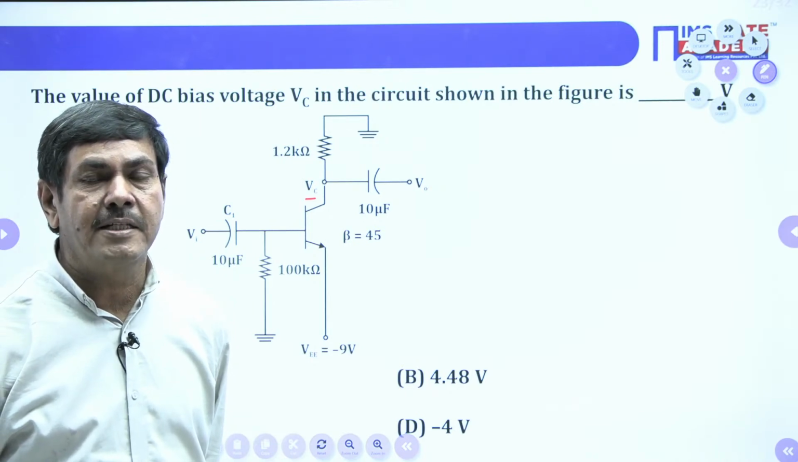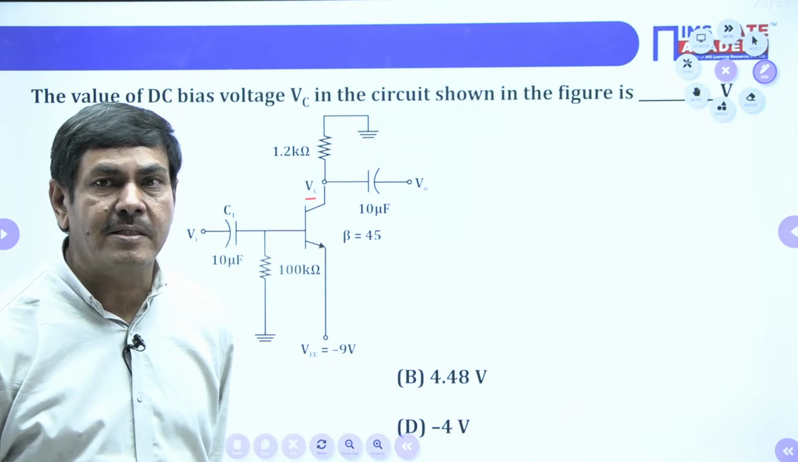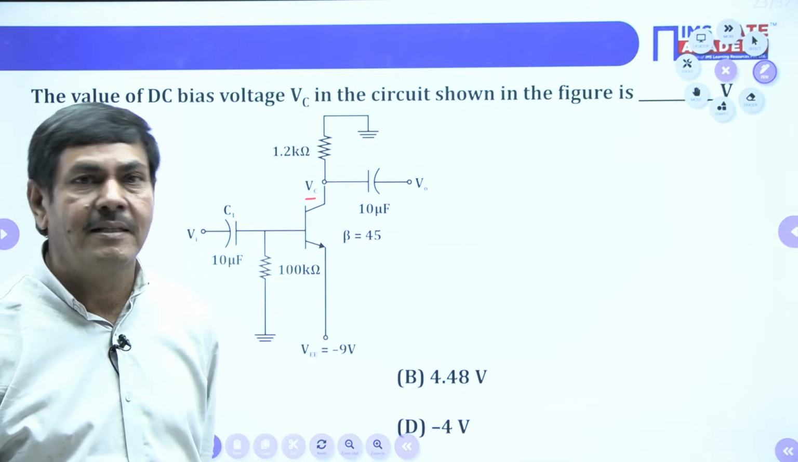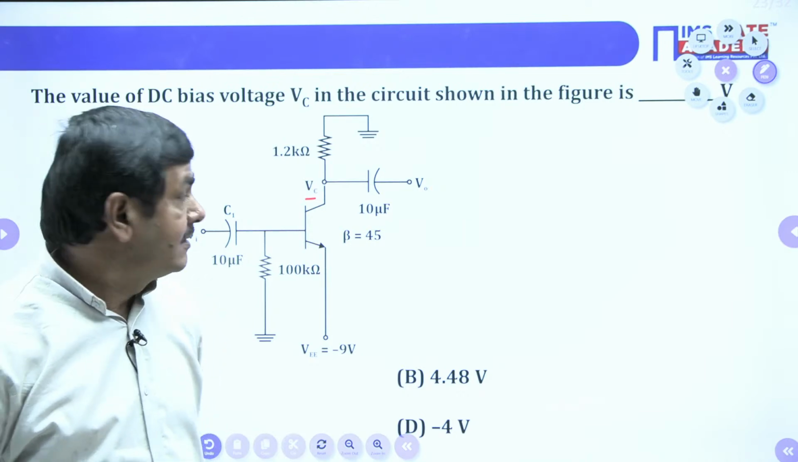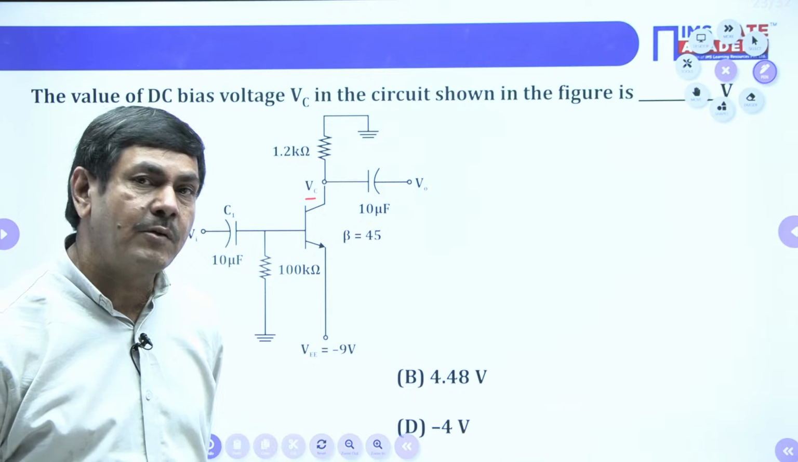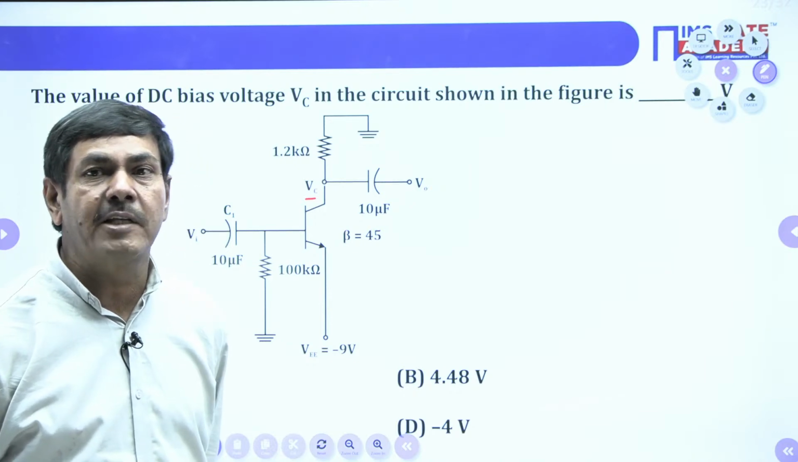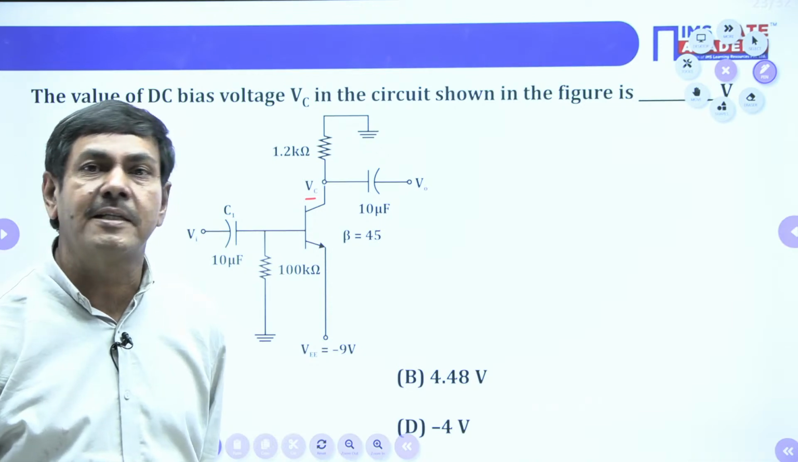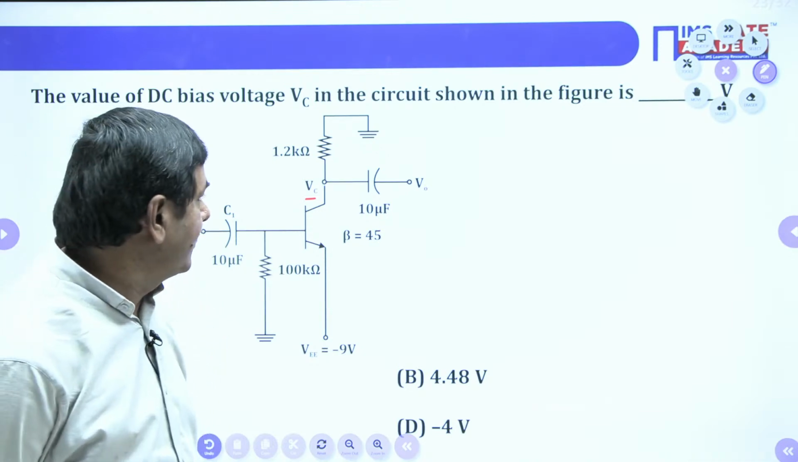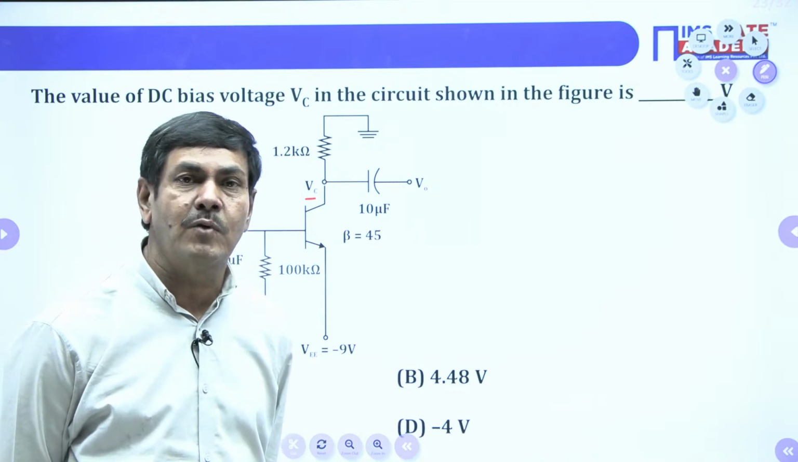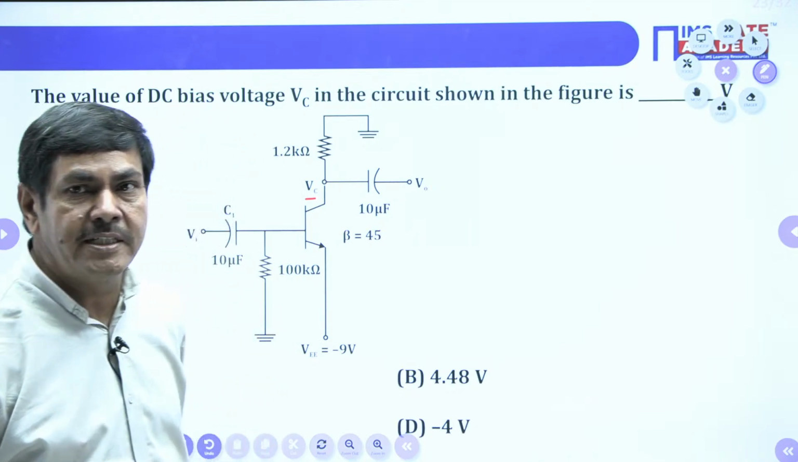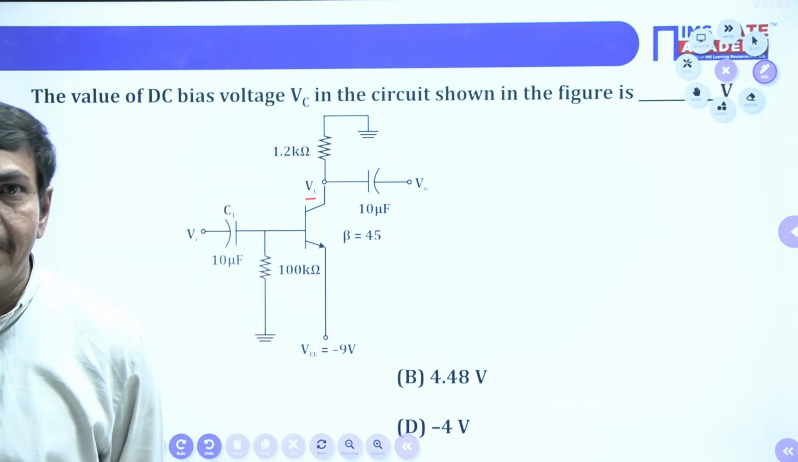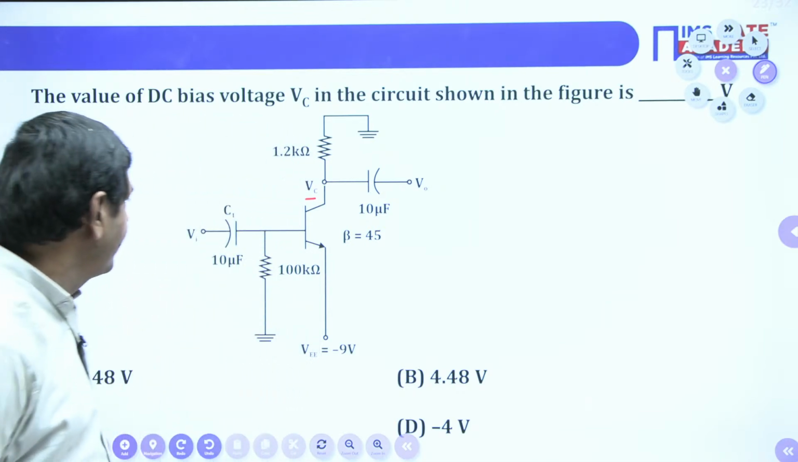You can apply the AC analysis whenever in a problem you are asked voltage gain or current gain or input impedance or output impedance. Then the AC equivalent of the circuit is required to find the parameter. But in this problem, it is not asking any AC parameters. It is asking to find the collector voltage. That collector voltage we can find directly by using the DC analysis only. Yes, you start doing this work. You do it and find the value.